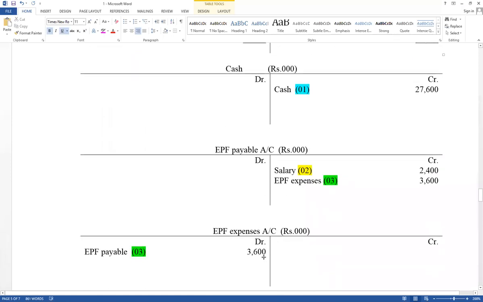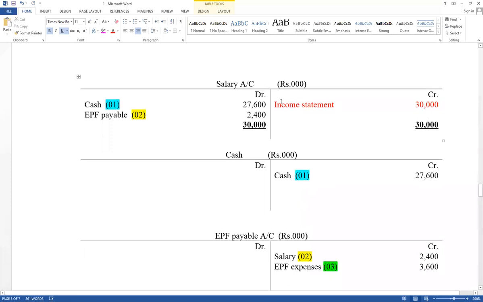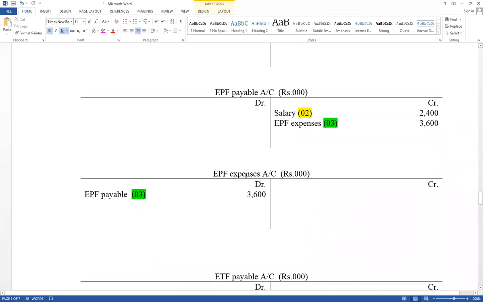And the EPF expense also the same way. Salary, this is the value that should be included in the income statement as salary under administration expense. Close. Take the increase side, take the other side, difference value to the income statement. And ETF expense also the same way. EPF expense, debit side increase, all the expense accounts should be closed. Take the other side, difference value to the income statement.